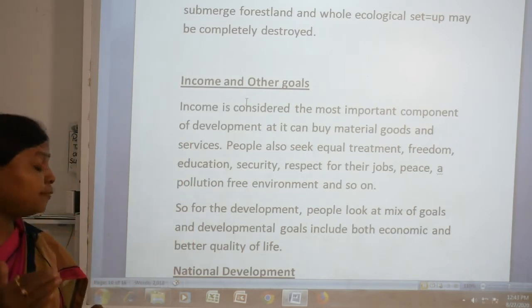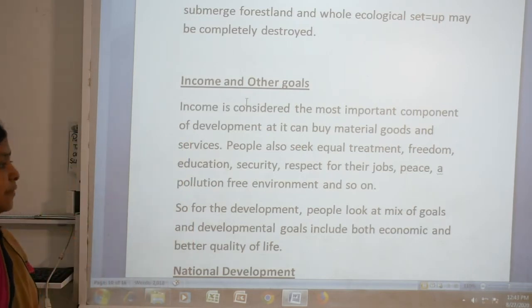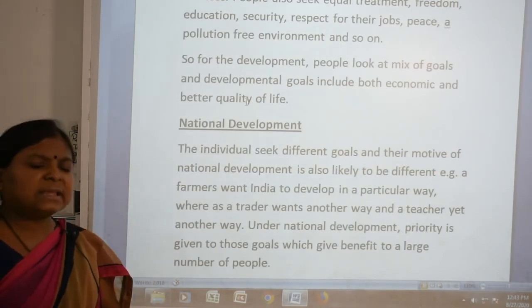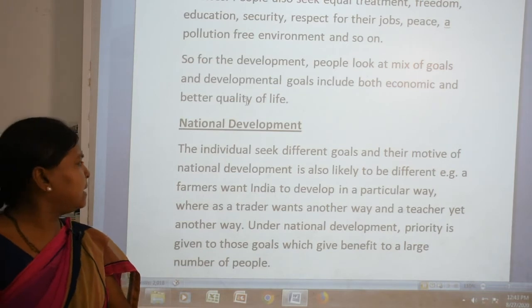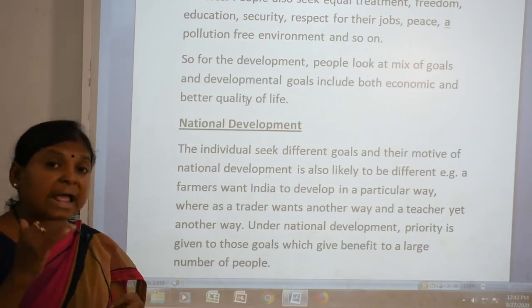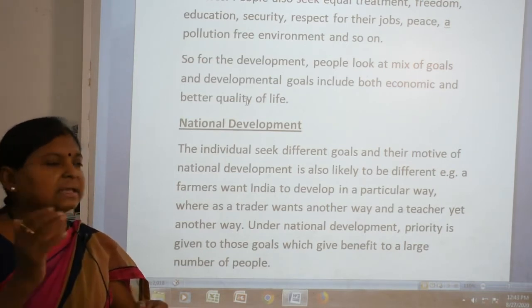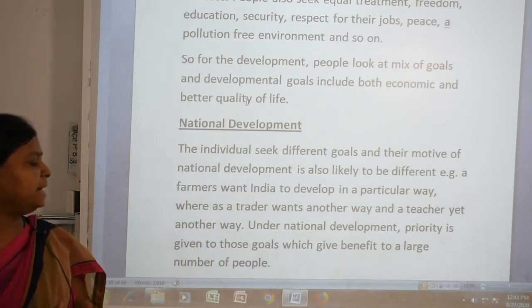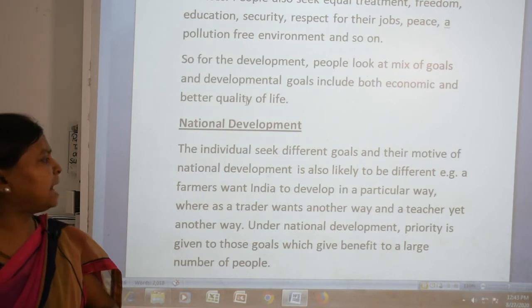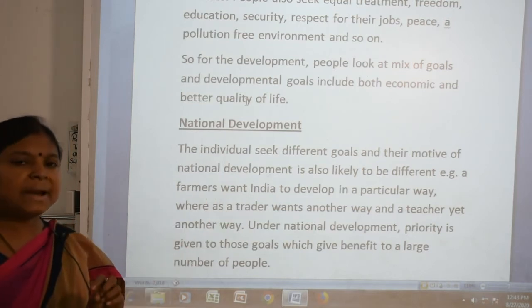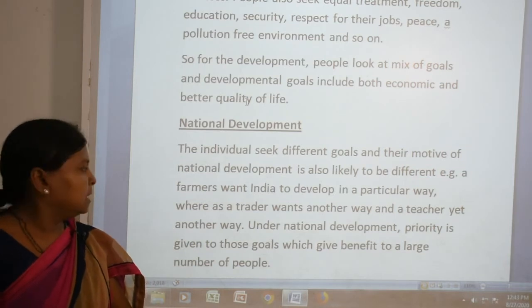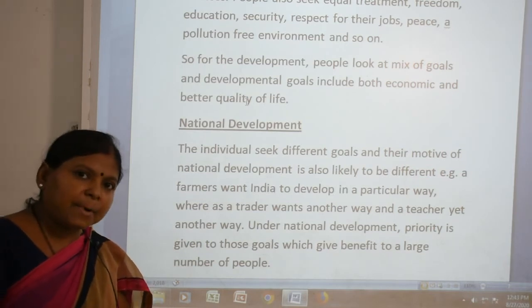But for national development, which type of goals are needed? The individual seeks different goals, and their motives differ from those of national development. See the example: a farmer of India, what does he want? He wants development only in farming, whereas a trader wants another type of development.